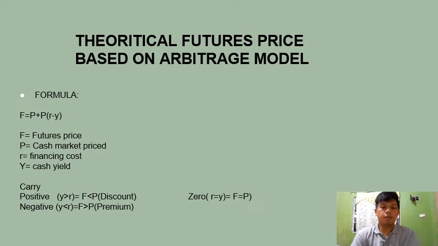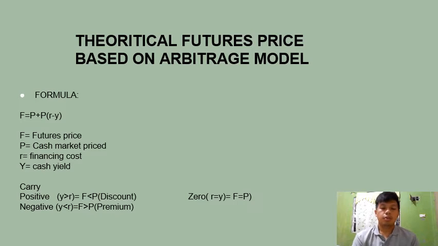Now that I have already discussed the reverse cash and carry arbitrage model and the cash and carry arbitrage model, I will now discuss the theoretical futures price based on the arbitrage model. The formula for that is F equals P plus P times (R minus Y), where F is the futures price, P is the cash market price, R is the financing cost, and Y is the cash yield.